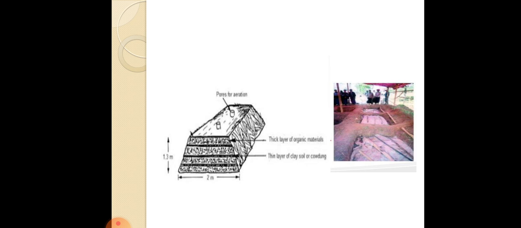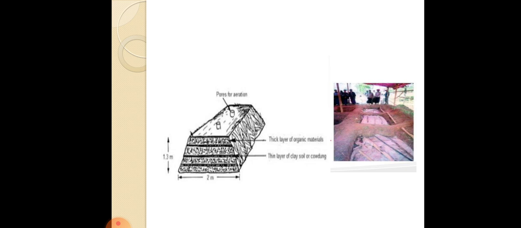As the decomposition happens, the total initial volume is reduced. Due to the reduction in the volume of the biomass, additional night soil and refuse will be placed on top in alternate layers, and then plastered or covered with mud or earth. This is mainly to prevent the loss of moisture and also breeding of flies.